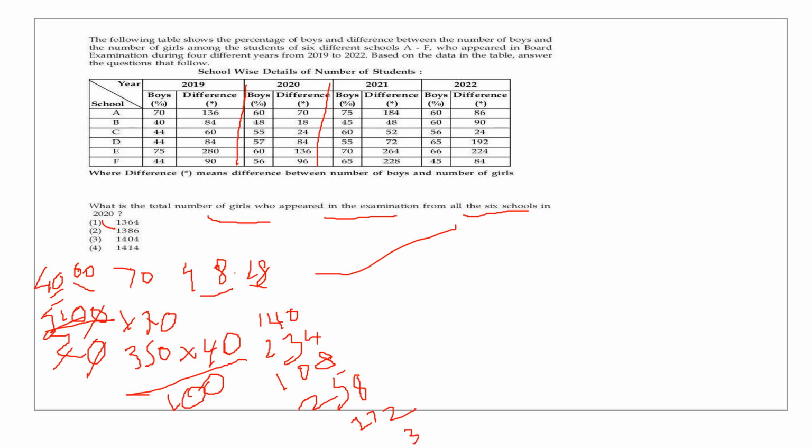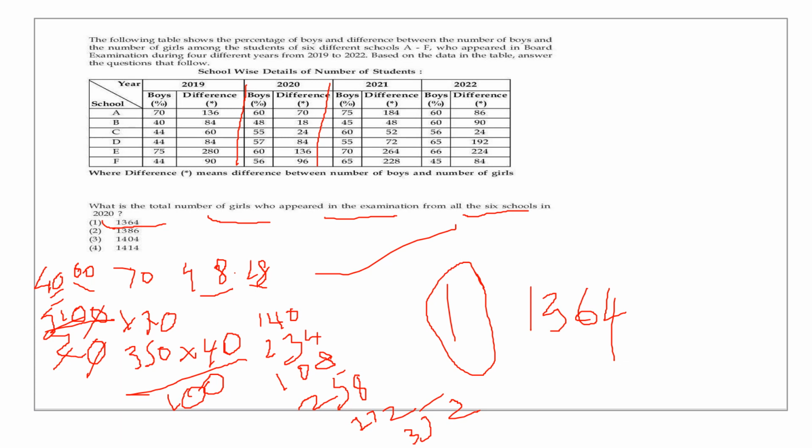If you add up all the 6 schools, you will get the total number of girls, 1364. Total girls for all the 6 schools in the year 2020: 1364. Option 1. So the first option is the correct one.